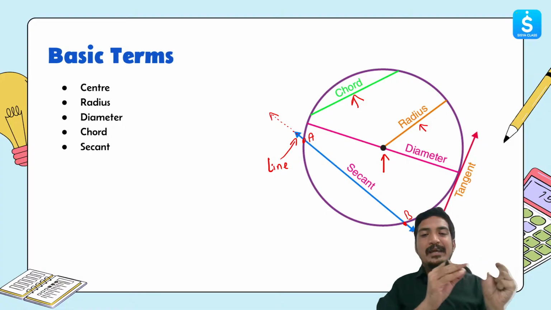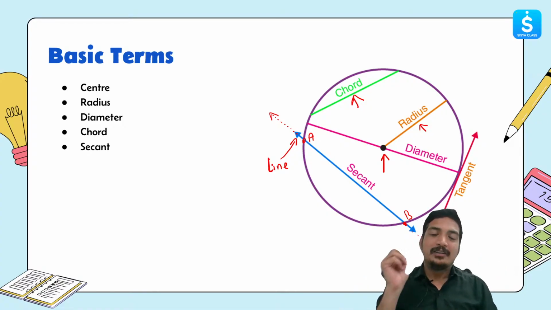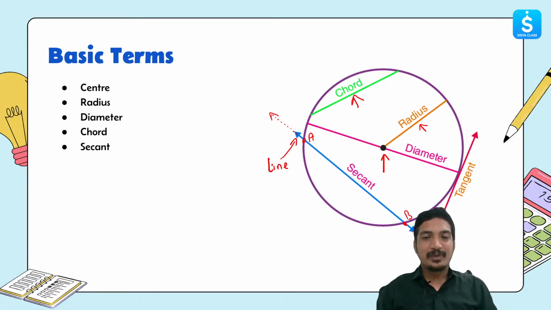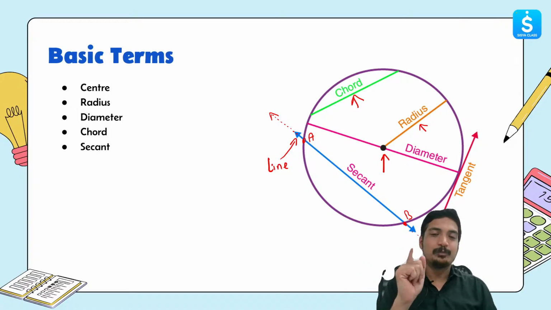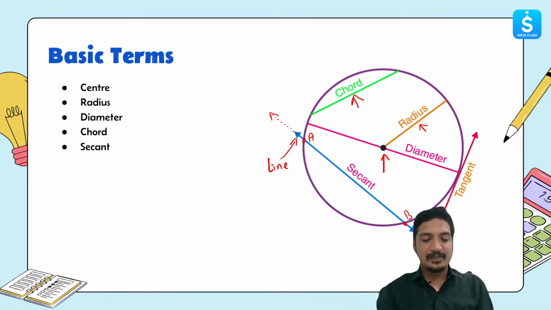So point A and point B are the two points through which the secant is passing, right? Therefore this line will be called a secant. Why? First, because it's a line. Second, it intersects the circle in two different points. I believe this is clear to all of you, right?